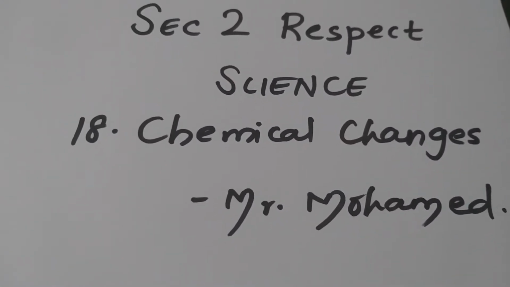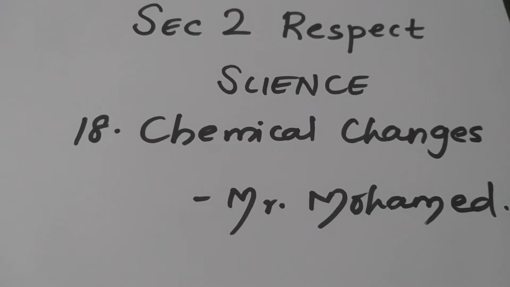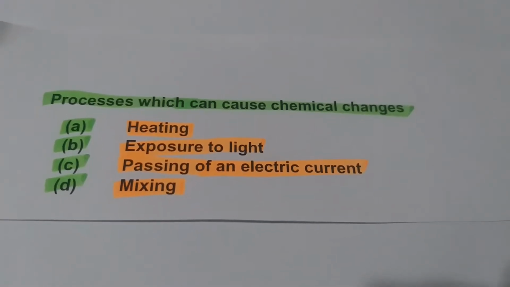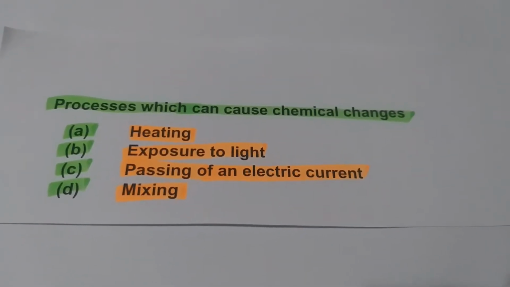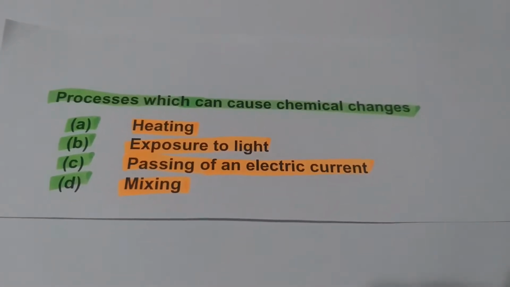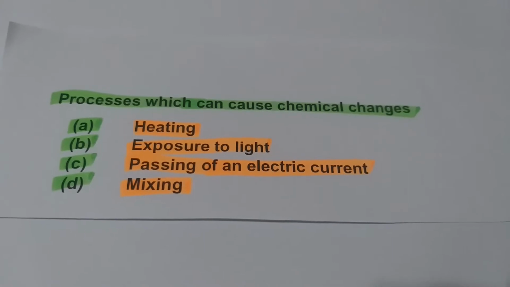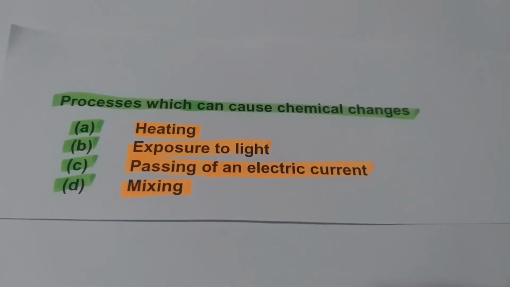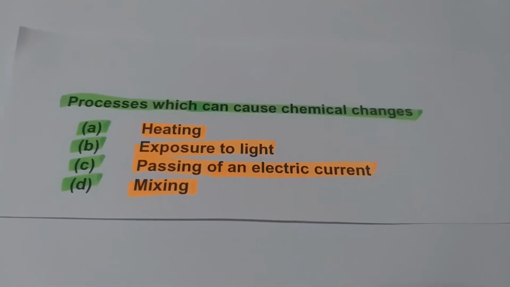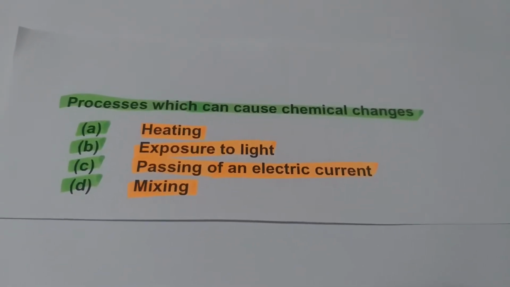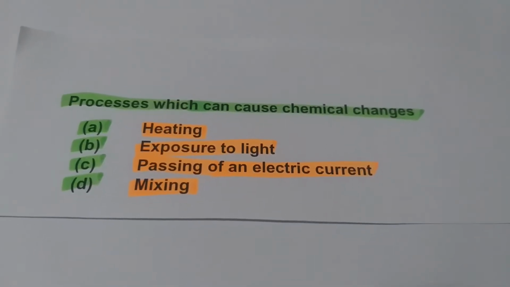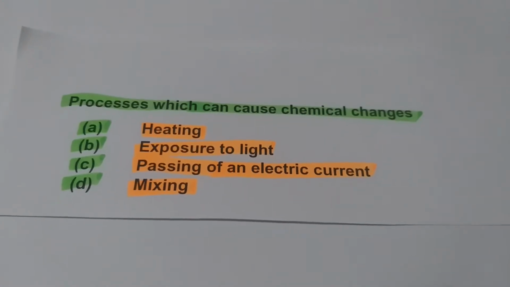Here is another video for your science subject with the same chapter, chapter number 18, chemical changes. In this video, you will learn about the processes which can cause chemical changes in a chemical reaction. What are the processes that can cause chemical changes? Number one, heating. Number two, exposure to light. Number three, passing of an electric current. Number four, mixing of substances. We will see one by one in detail with examples.